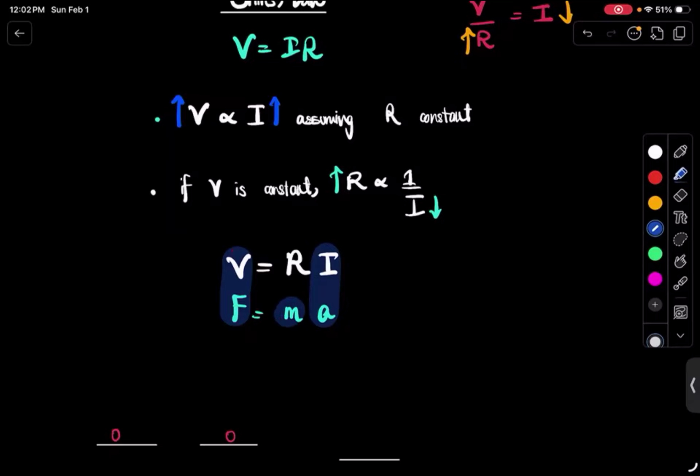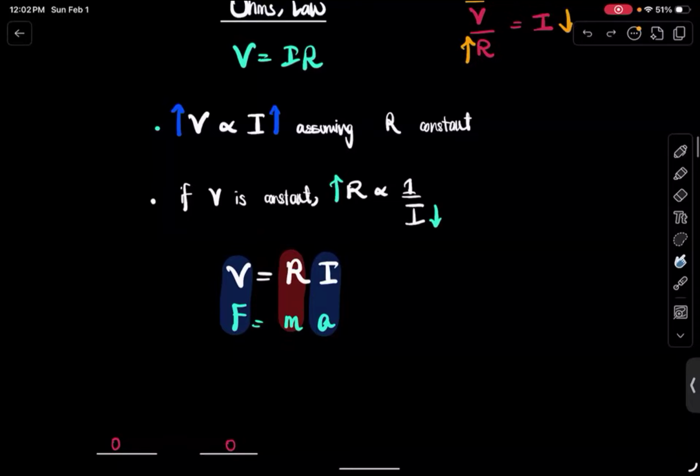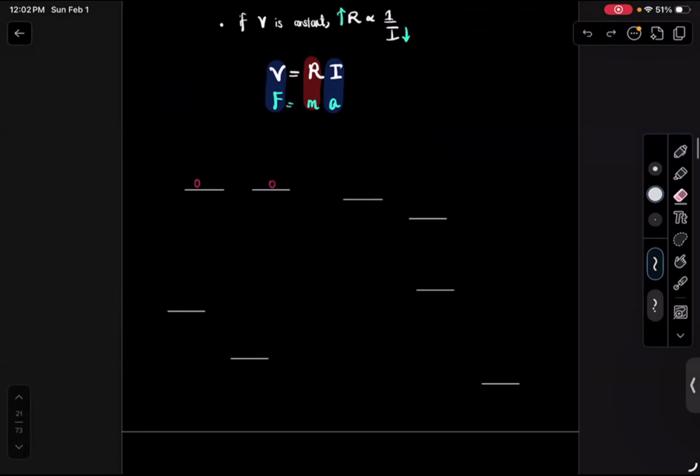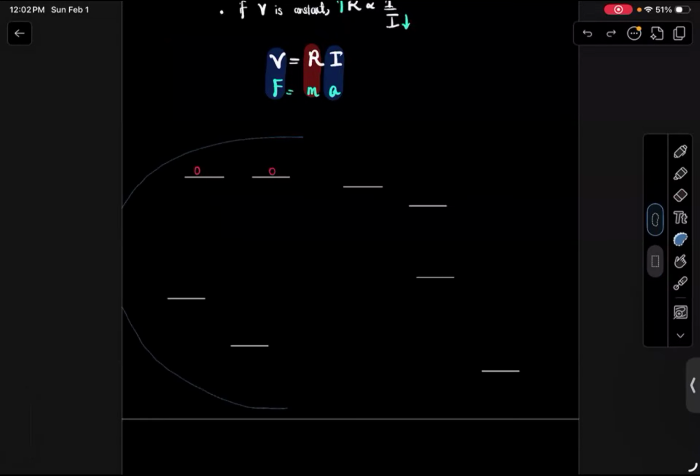If you have a higher mass, that means it becomes very difficult to push that thing. Isn't that very similar to resistance? Because resistance opposes the flow of something. Resistance is opposing the flow of electrons, whereas mass is doing the same thing, right? Mass is resisting the change of state of motion. So resistance is kind of like the inertia to movement of electrons. So these are very similar explanations.